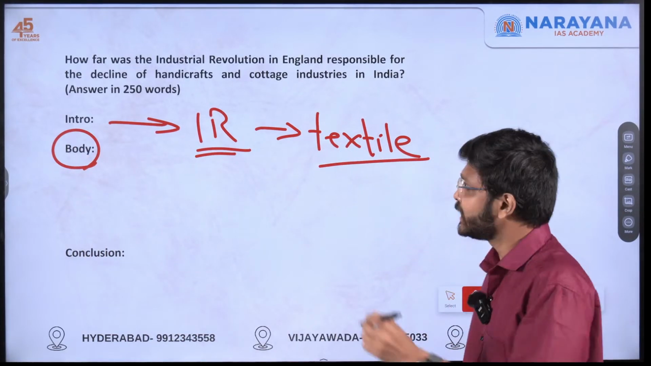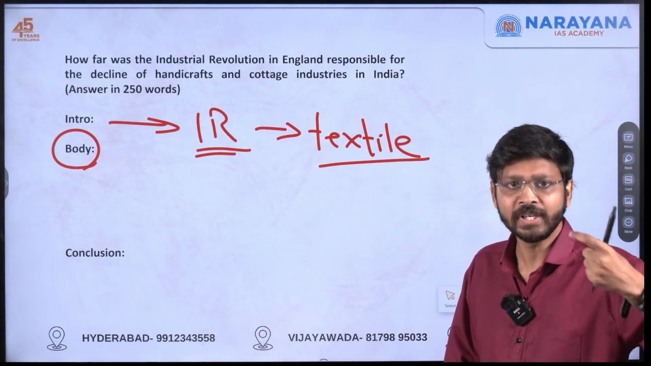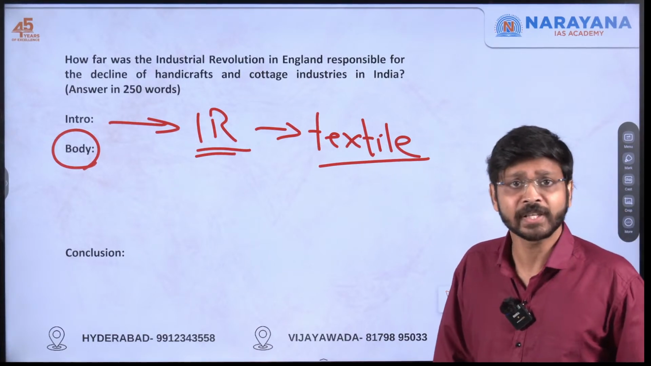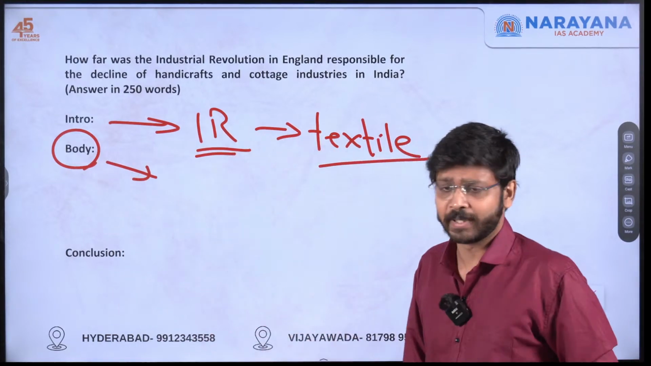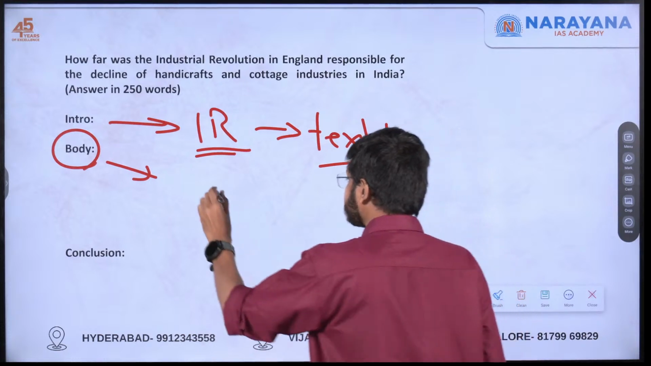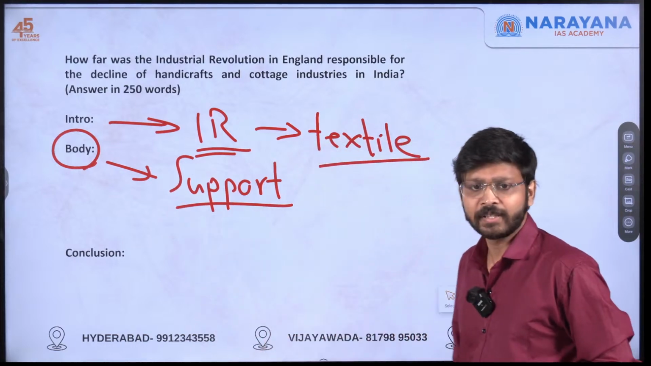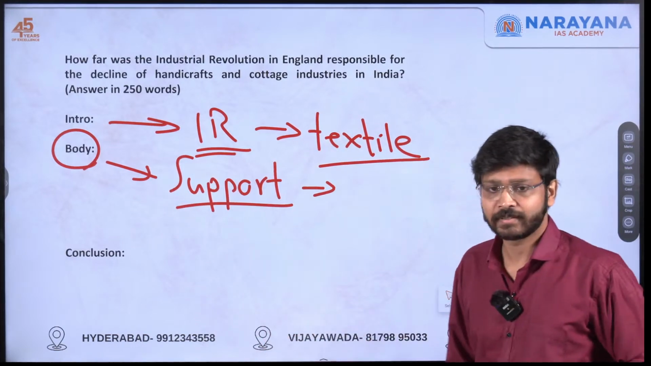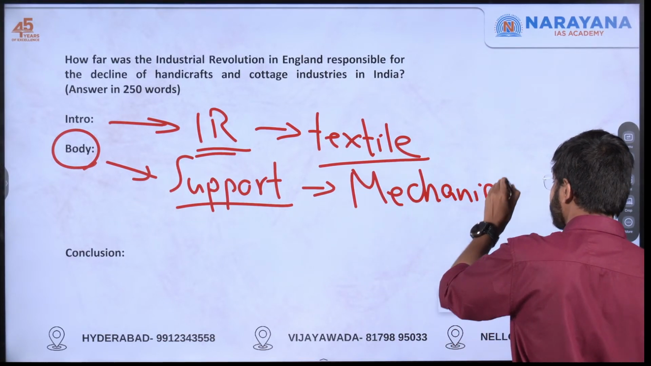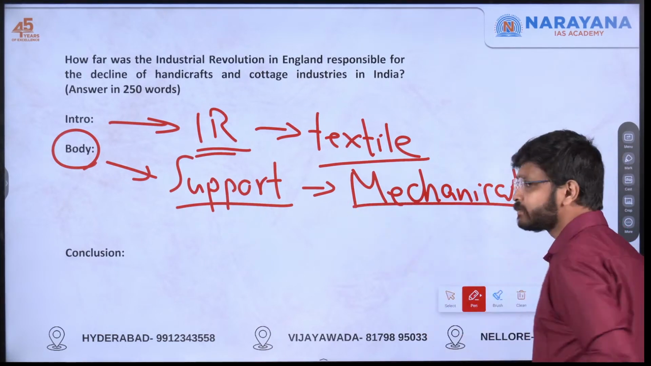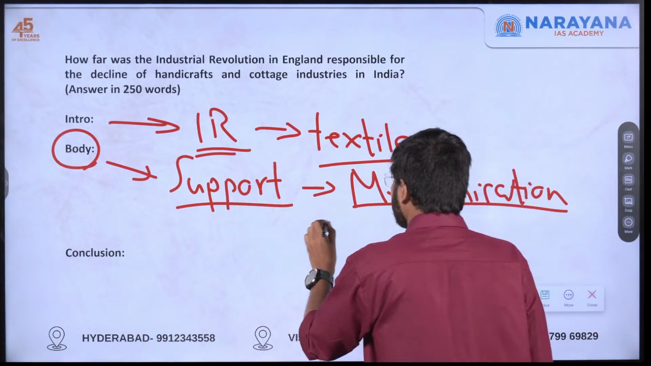In the body, you have to take a stand. Industrial revolution was responsible, that is one stand I will be taking. My stand will be that industrial revolution was responsible, plus other contributing factors were also there. Supporting this statement, which other factors can we mention here? Mechanization. I'm just giving a few examples only. You have to develop on this. Mechanization, like invention of steam engine, all these things you can mention here, and also decline of